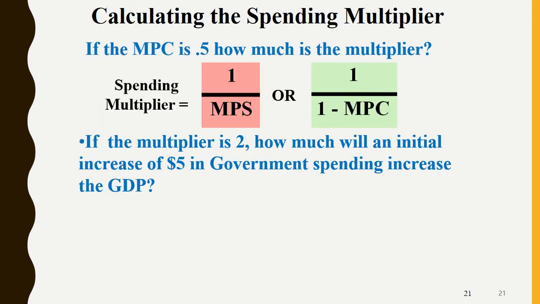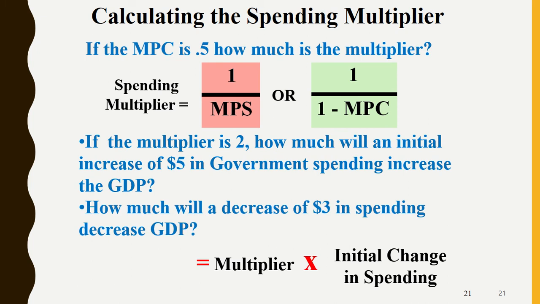So how do we calculate that? Okay, you can find your spending multiplier easily. It's either 1 over MPS, so 1 over your marginal propensity to save, or 1 over 1 minus MPC, right? So let's say our MPC is 0.7, 1 minus MPC would equal 0.3. All right, so 1 over 0.3 or 1 over 0.3. They both give you the exact same answer, okay?